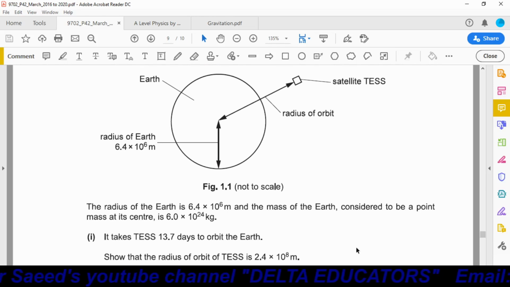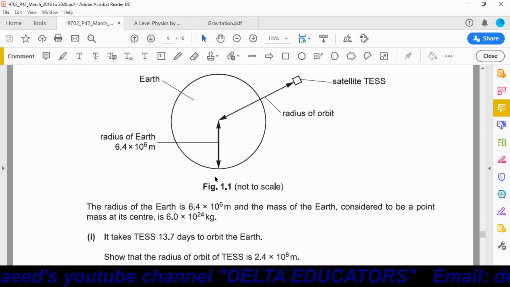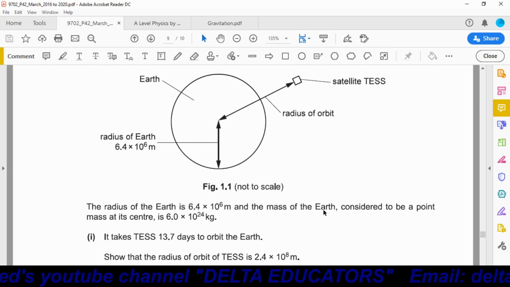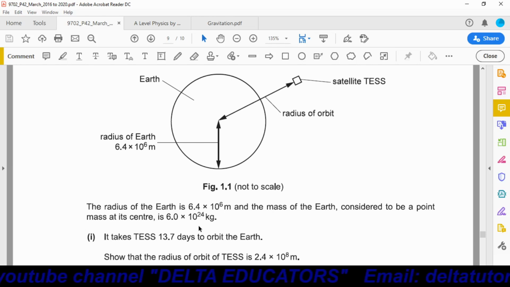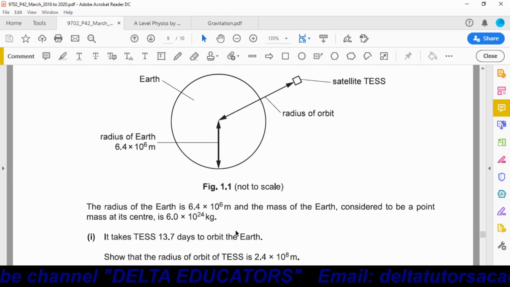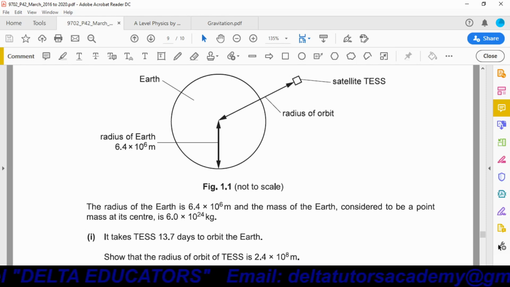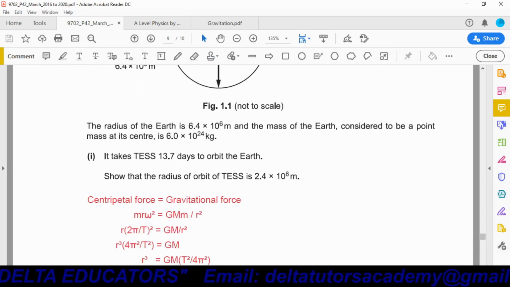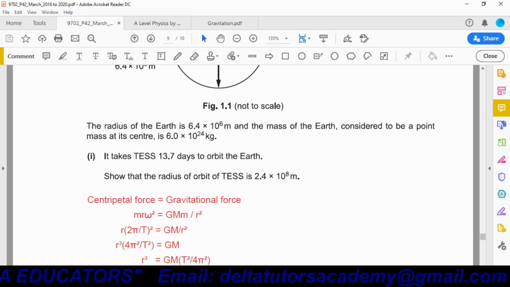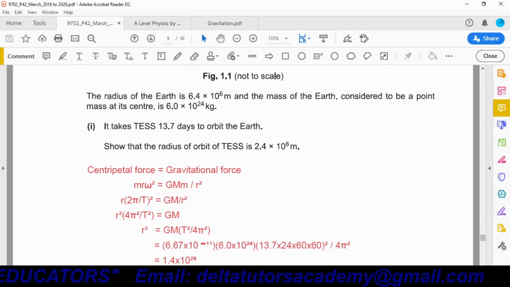Okay, the radius of the Earth is 6.4 × 10^6 meters, and the mass of the Earth, considered to be a point mass at its center, is 6 × 10^24 kg. It takes 13.7 days to orbit the Earth. The time taken by the satellite to complete one rotation is 13.7 days. Show that the radius of the orbit of TESS is 2.4 × 10^8 meters. We have to find the radius.